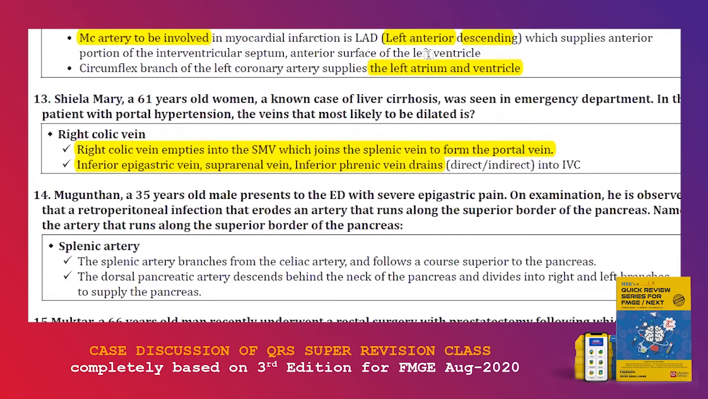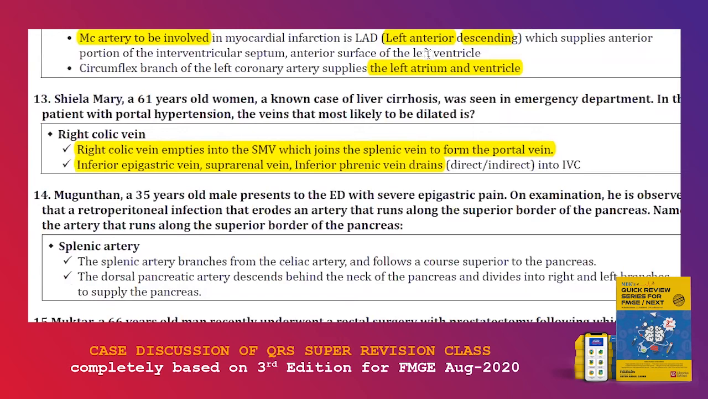Next, Muruganandam, a 35 years old male, presents to ED with severe epigastric pain. A patient with epigastric pain, so he's having retroperitoneal infection and some artery is eroded. Now this eroded artery runs along the superior border of the pancreas. That is the MCQ. So which artery runs along superior border of the pancreas?